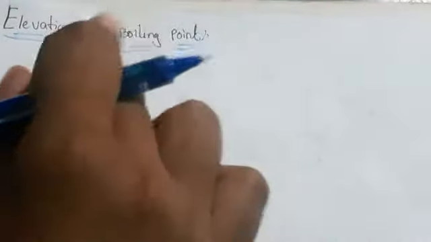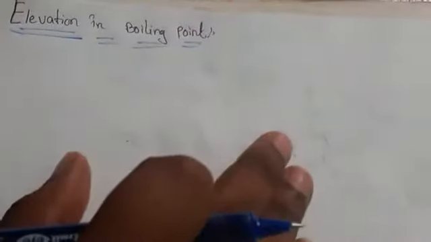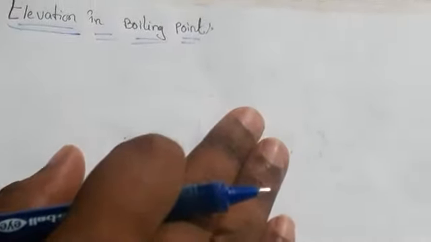But the boiling point also deals with the vapor pressure. Whenever the vapor pressure of a liquid increases, the temperature also increases, right? So, basing upon the vapor pressure and temperature, we are going to speak about elevation in boiling point.